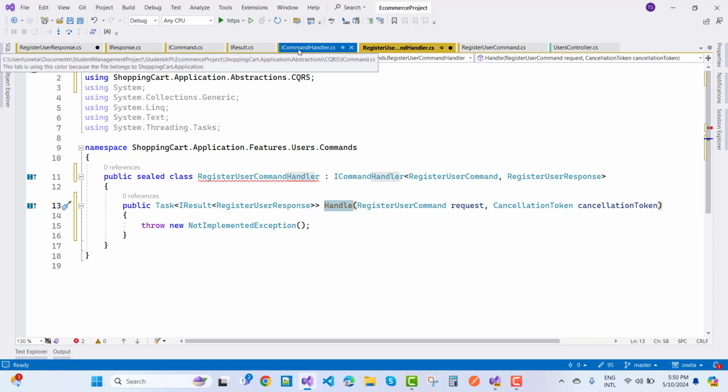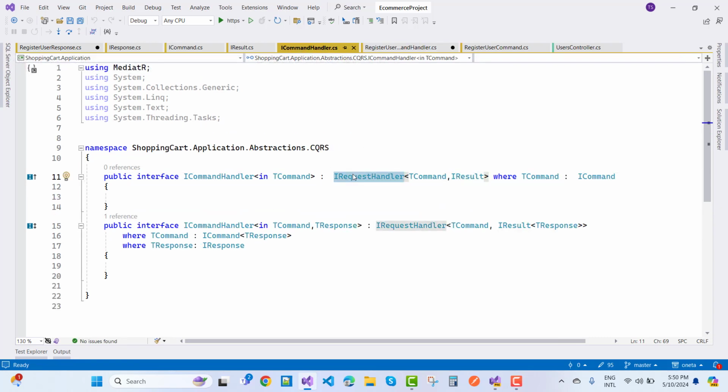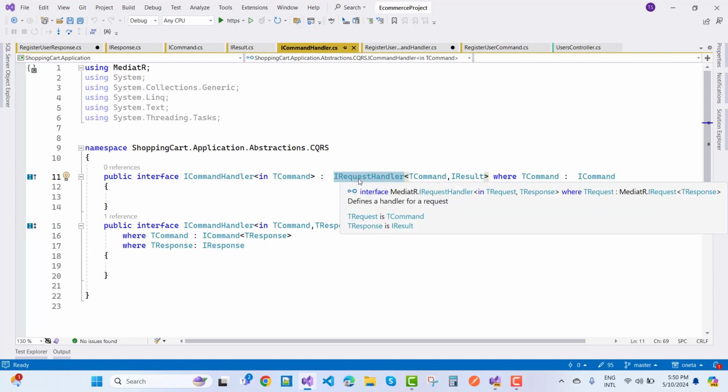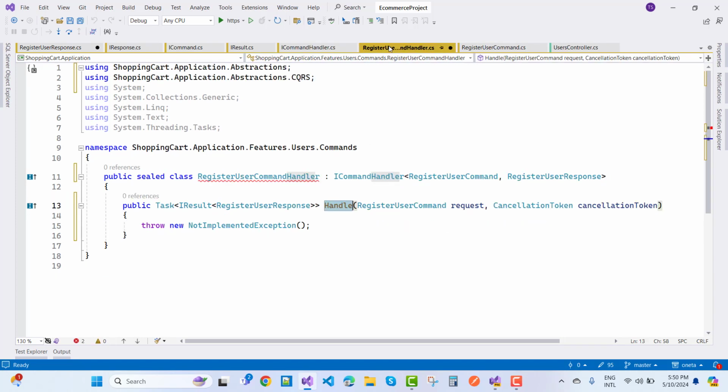Okay, so ICommandHandler is inherited from IRequestHandler, and IRequestHandler has a Handle method. So the Handle method returns a Task of IResult, because you know that is the response type IResult, and the result is register user response.